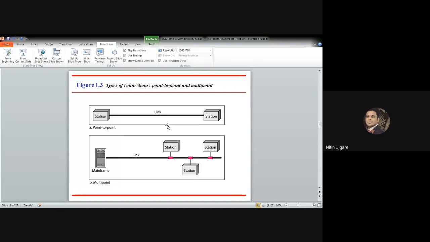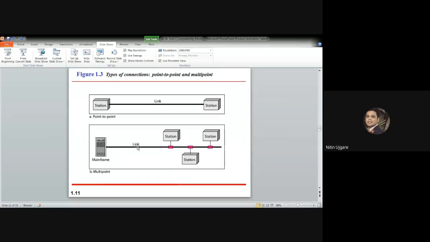Okay, so I hope this point-to-point and multi-point connection is clear. Is there any doubt? If you have any doubt, type in the chat box. Is there any doubt? No? Shall we proceed? Okay, so everyone understood this. Okay, let's go to the next point.